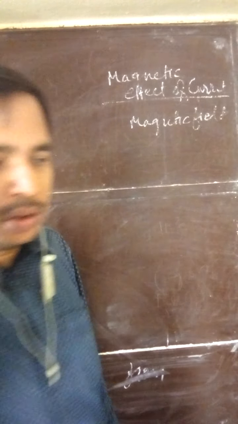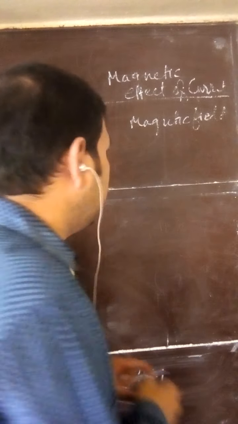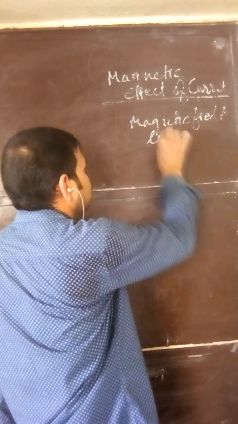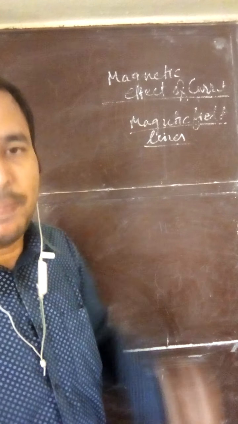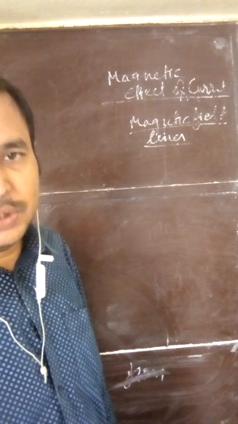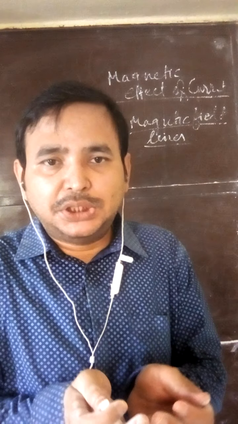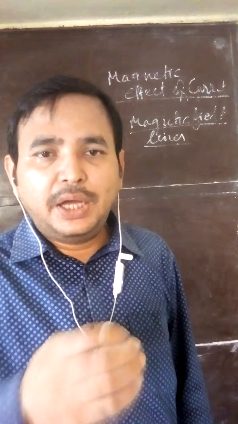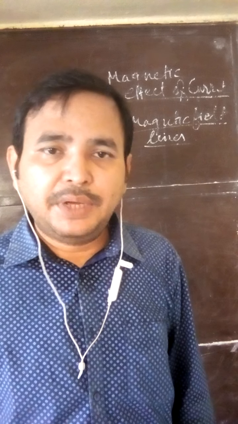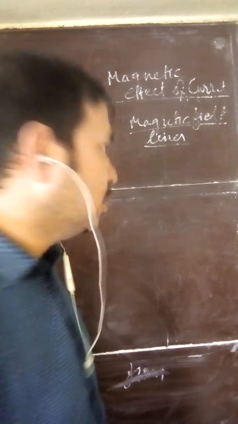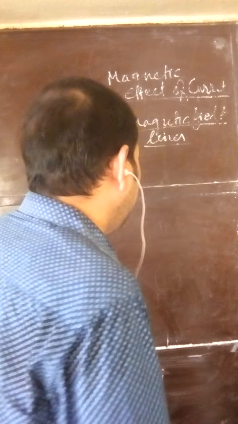So to know all these things, one concept was given, that is magnetic field lines. To understand the magnetic field properly, you must know the properties of magnetic field lines. If the picture of magnetic field lines is given to you, by knowing the properties you can easily tell where the magnetic field is stronger and where it is weaker, and what is the direction of the magnetic field. So the first property is